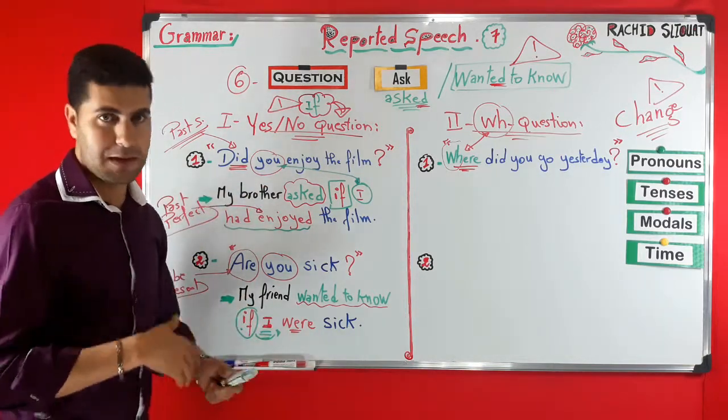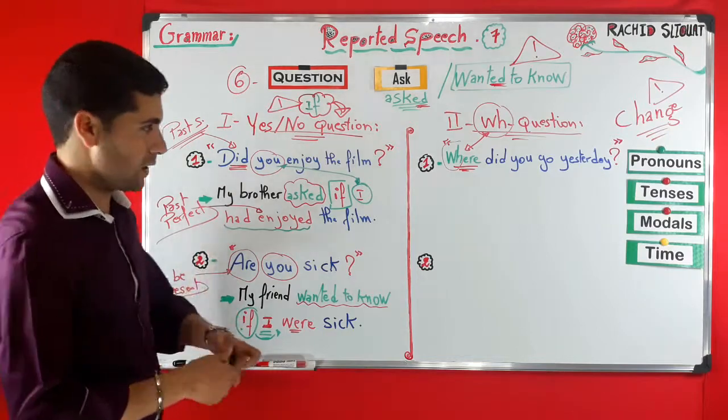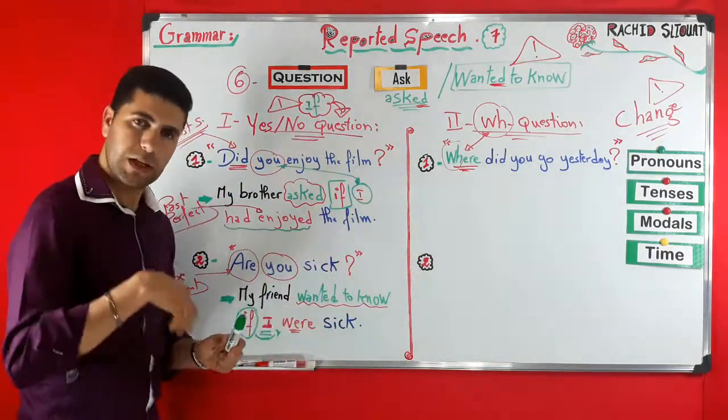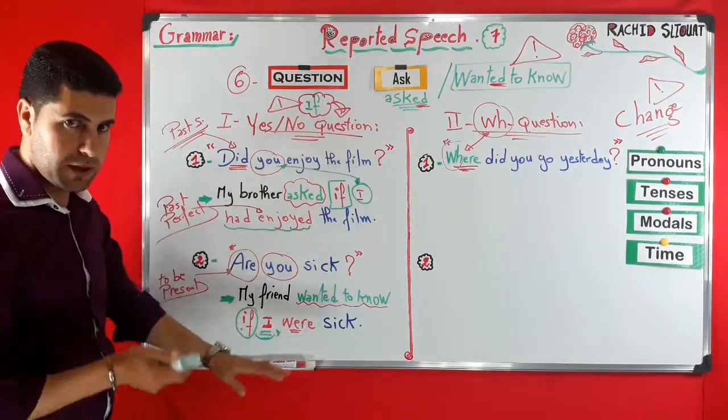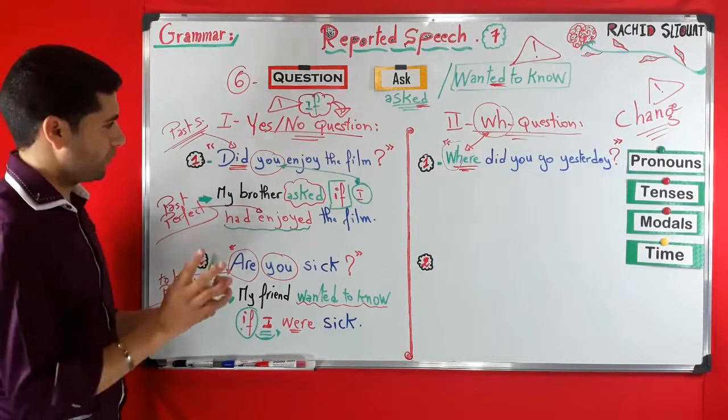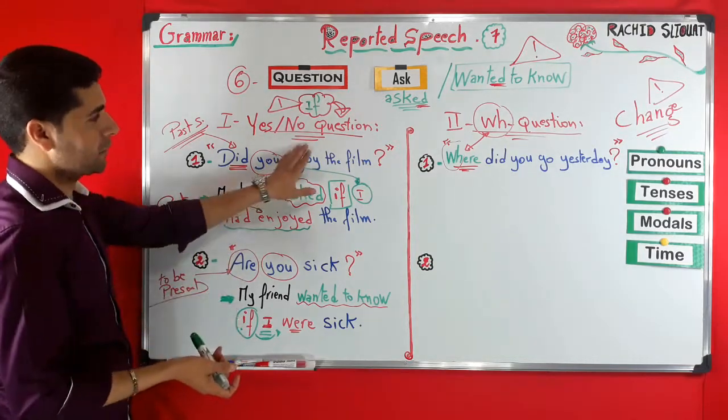Sometimes we can have examples of maybe modal verbs, time expressions, etc. Then they also change in the reported speech. So this is very essential to remember. So this is all for yes/no questions.